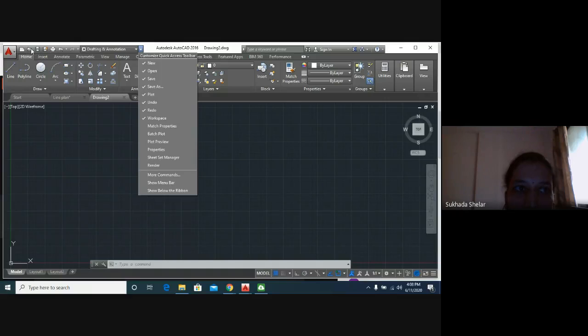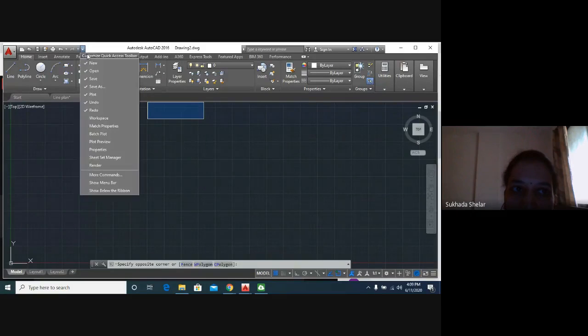New, open, save as, print, every option is available here. I cannot zoom this window; I can only zoom this workspace. I guess it is visible to all. In this quick access toolbar, these two options are necessary, that is workspace. When I click on workspace, this drafting and annotation window will open or close. Again, I will click on workspace.